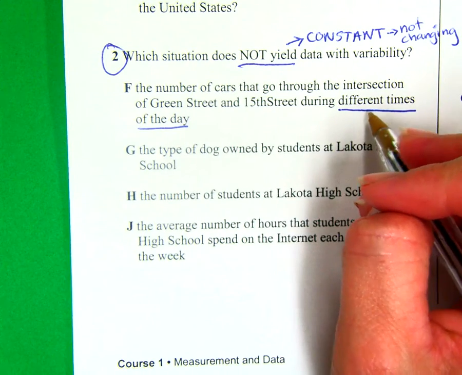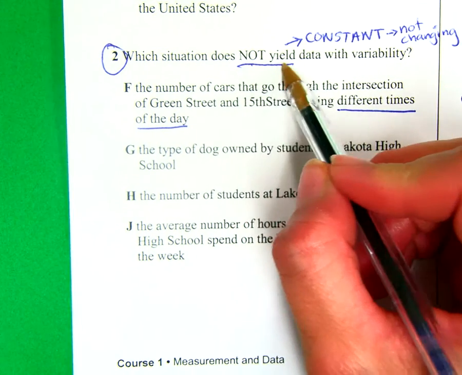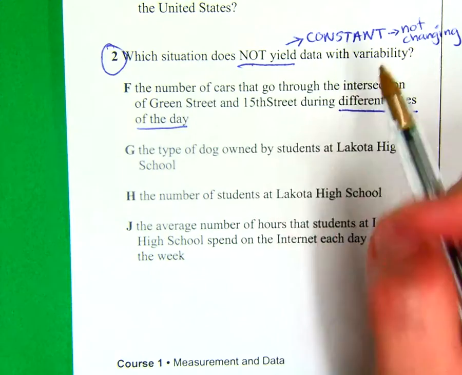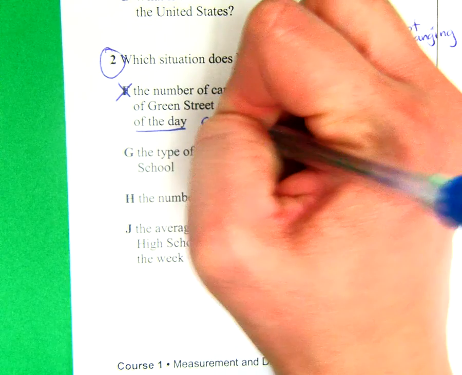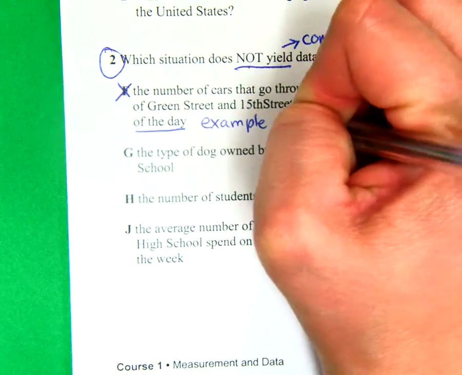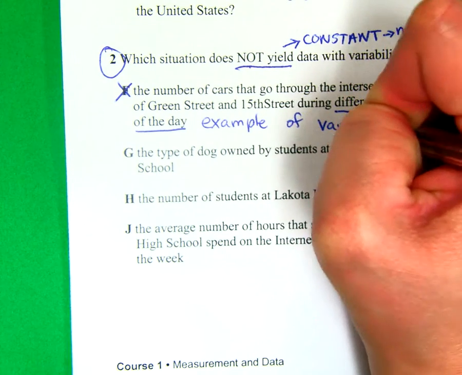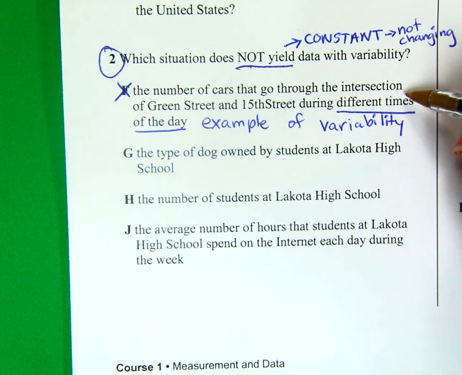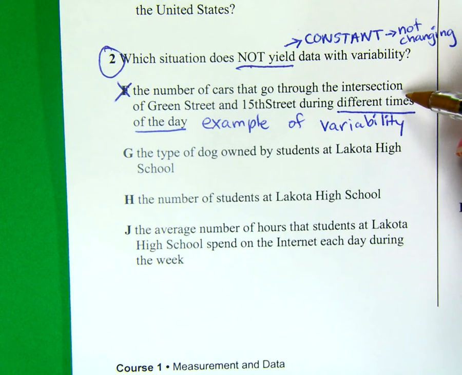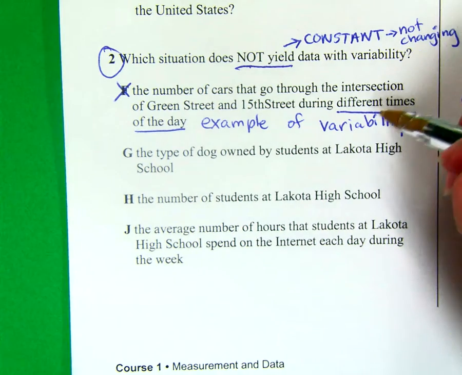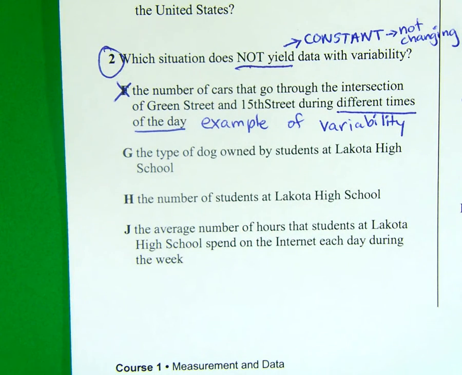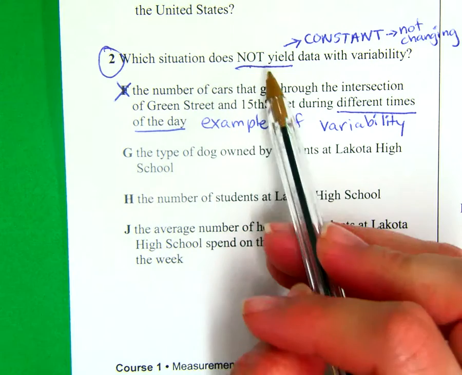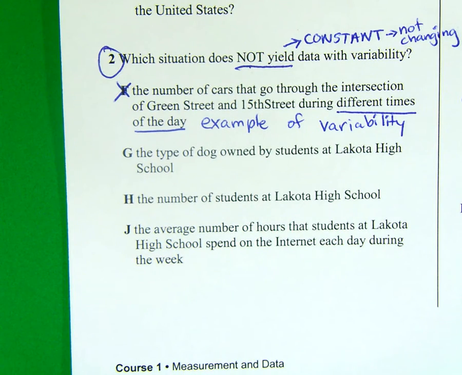That's going to change. And we're looking for something that does not yield, that means does not provide, variability. So letter F is an example of variability. It's going to change. And even on a Monday, it may be a little bit busier at 7 o'clock, and that next Tuesday at the same time, 7 o'clock, it may not be as busy. It just depends on when people leave the house. So this is an example of variability because that is going to change. And again, the question wants something that is not going to be changing. It's not yielding variability, and it's constant.